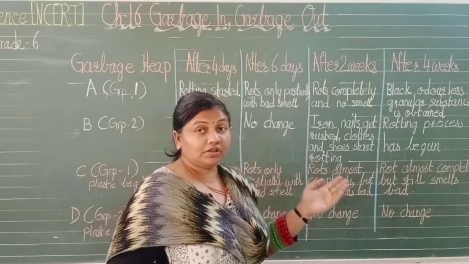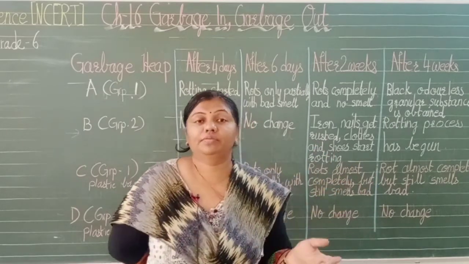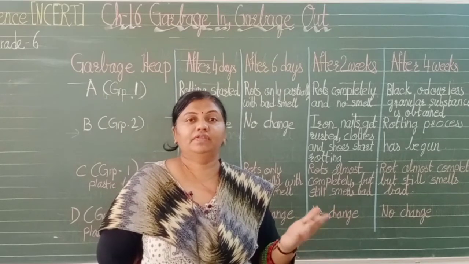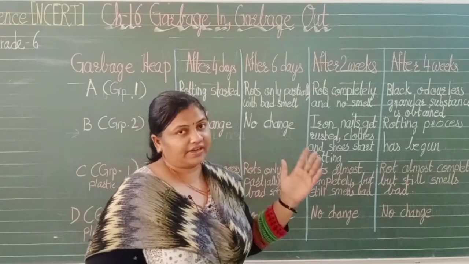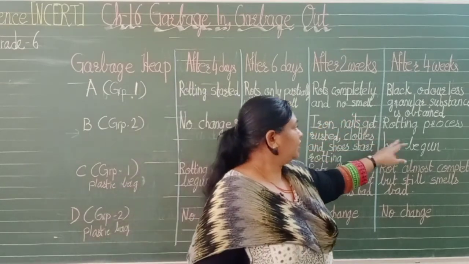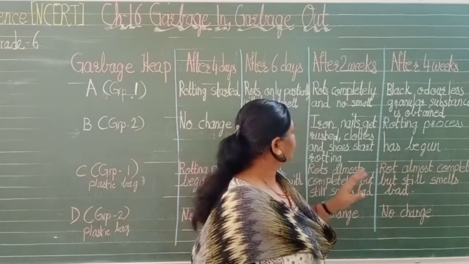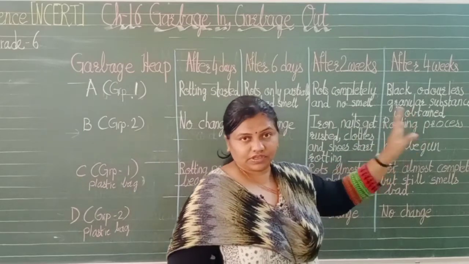Even the clothes will rot. And iron nails get rusted, as we have learned previously, when they come in contact with the atmosphere. Now the rotting process has begun after 4 weeks. Here it was only some part, but after that rotting started.